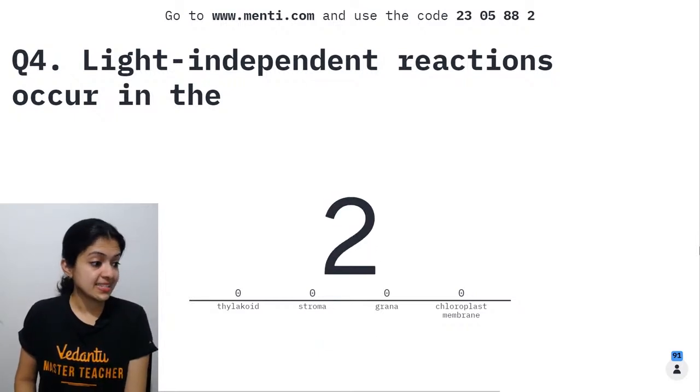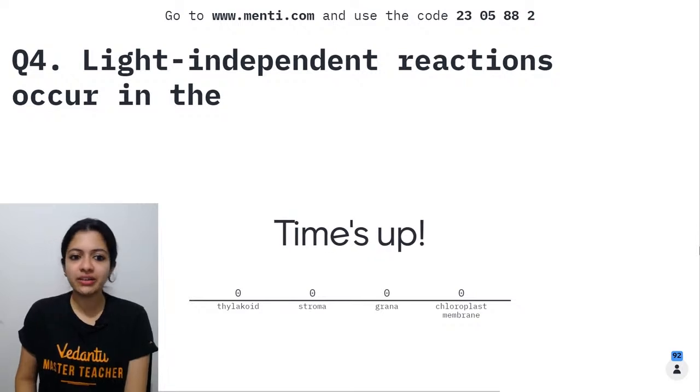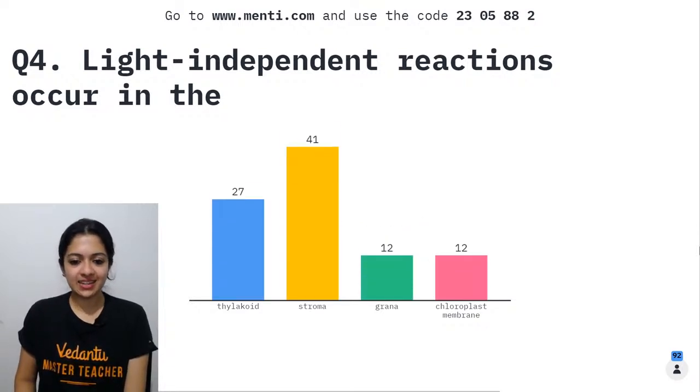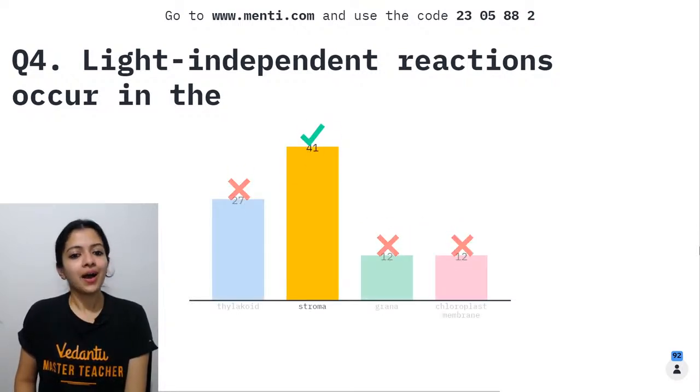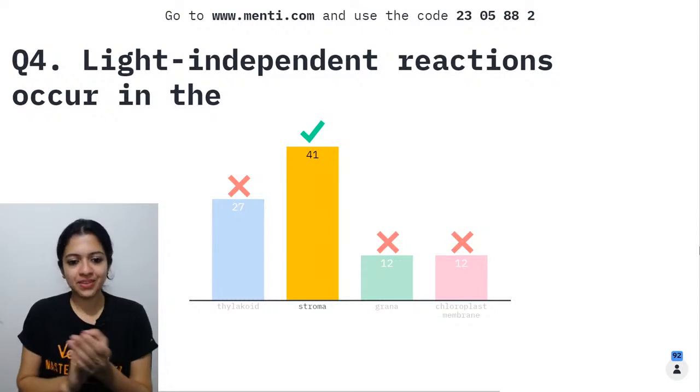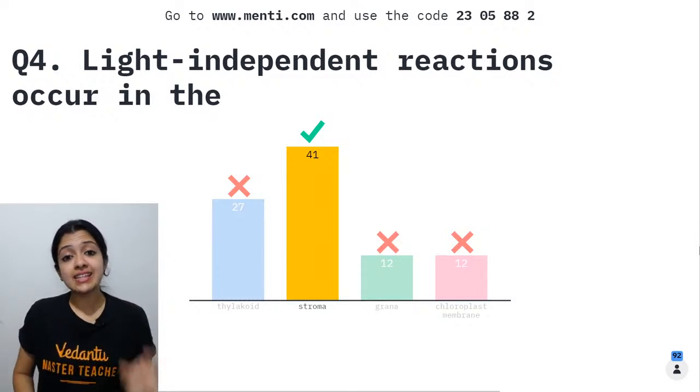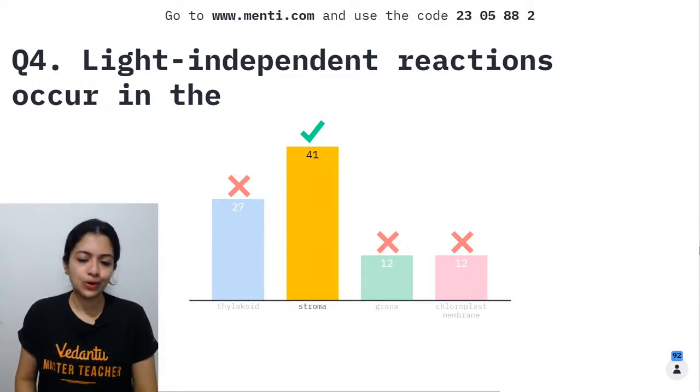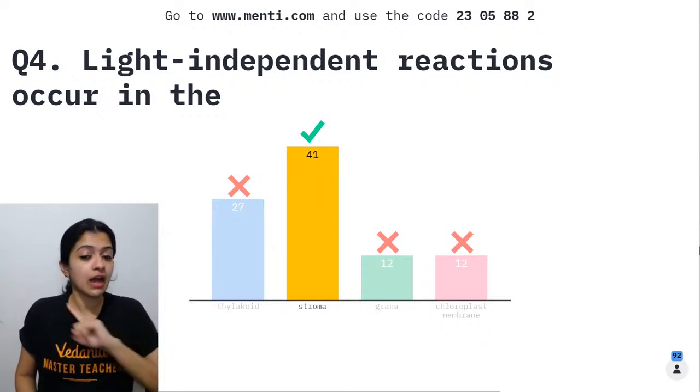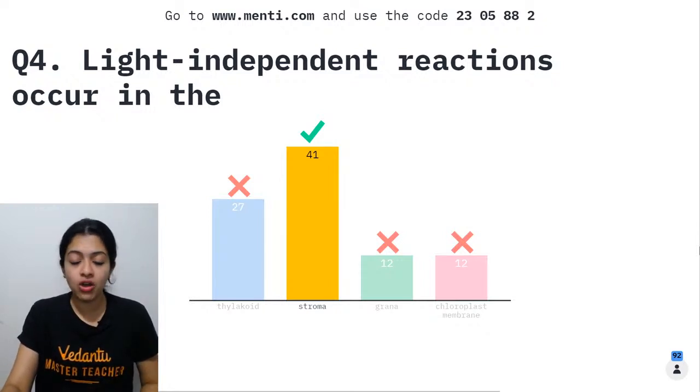Some questions are easy, some are a little tricky. Yes, Vansh, I do agree. Your answer would be okay. Good job there. Children, light dependent reactions occur in the thylakoid. Light independent would occur in the stroma. Children, we are in the month of January. ICSE Class 10 children, I cannot forgive you for clicking on the wrong answer for this.